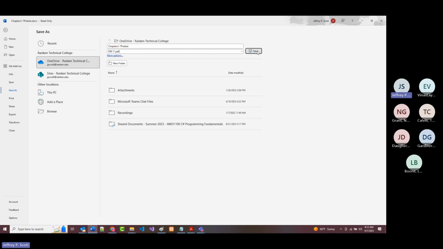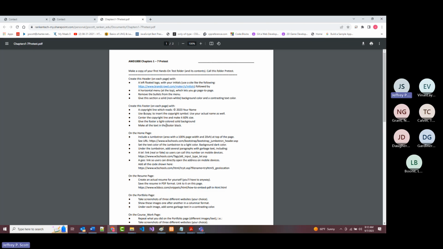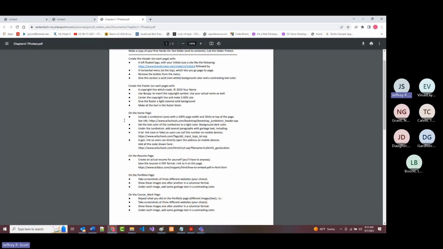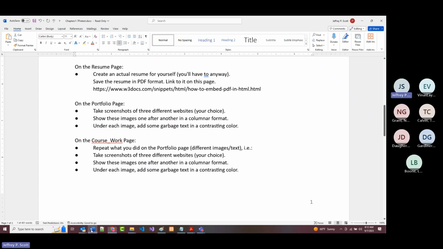All right, so I click save. And now I've got it saved both. Now that's a PDF right there. All right. So I've got it both as a PDF and as a Word document.